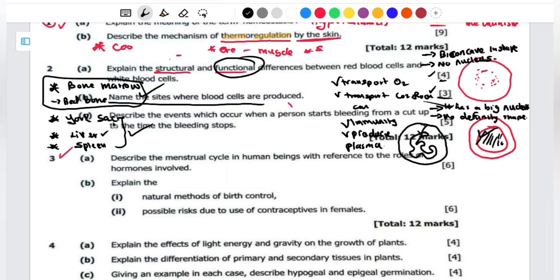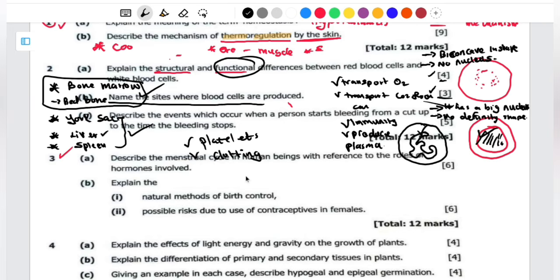Then the last one: describe the events which occur when a person starts bleeding from a cut up to the time the bleeding stops. This one is mostly focusing on the platelets, the function of the platelets as well as the clotting factors like factor 9, factor 8, calcium, also factor 1, prothrombin changing into thrombin.